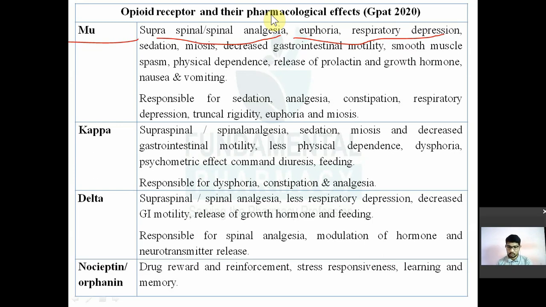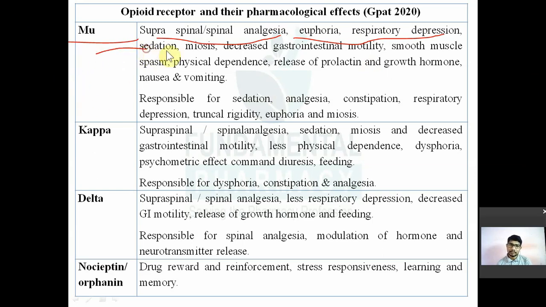Euphoria, because morphine produces euphoria. Supraspinal and spinal analgesia is because of the mu receptor. Euphoria is also because of the mu receptor. Then respiratory depression is also because of the mu receptor. It is also responsible for the sedation. Meiosis means decrease in the pupil size.